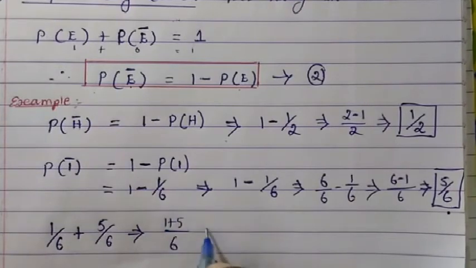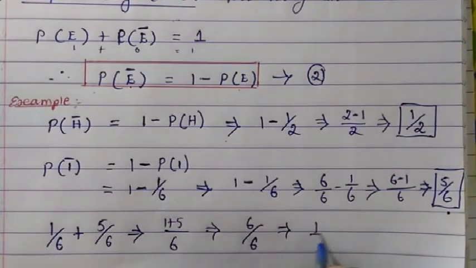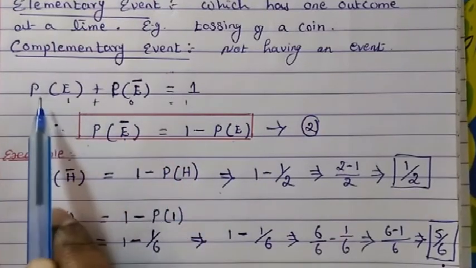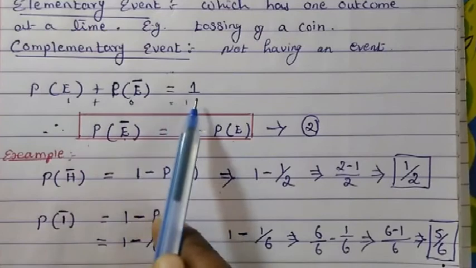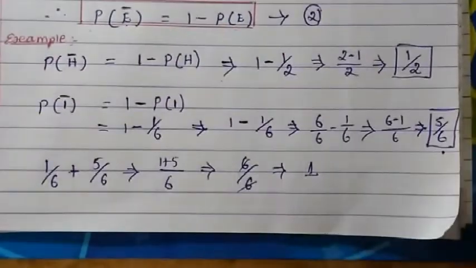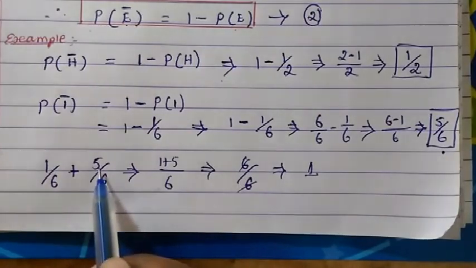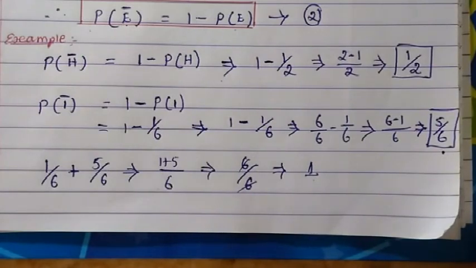The denominator is the same, so 1 plus 5, 6 upon 6, so we get 1. So we have proved the formula: probability of an event plus probability of not getting an event is equal to 1. Probability of getting 1 is 1 upon 6, probability of not getting 1 is 5 upon 6, and when we calculate, we end up with 1.